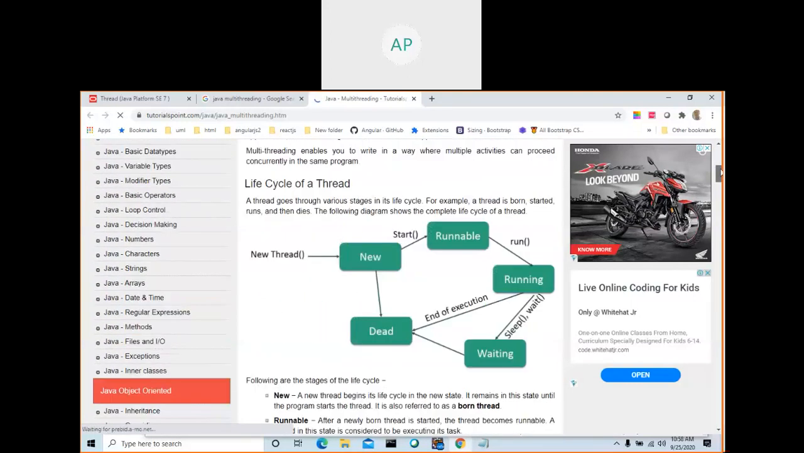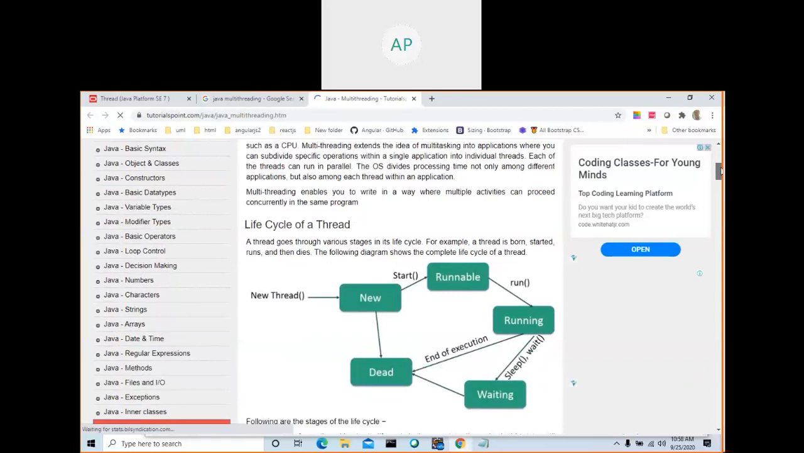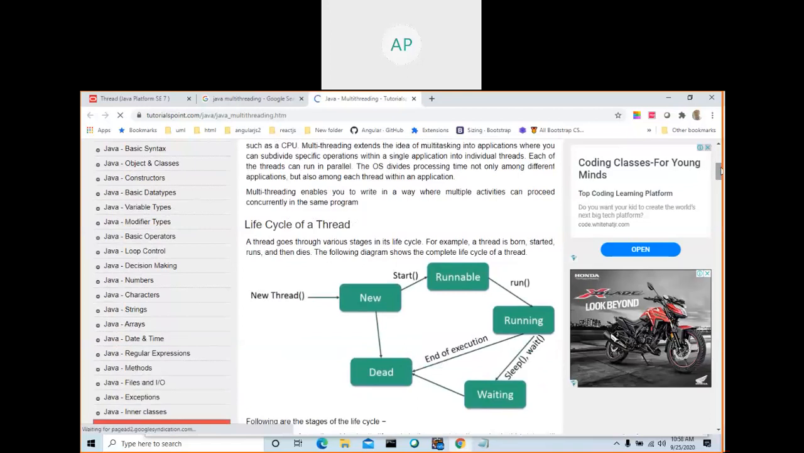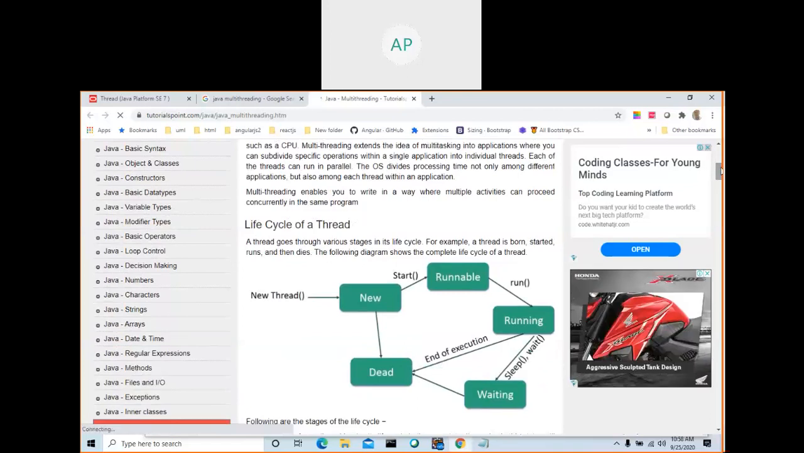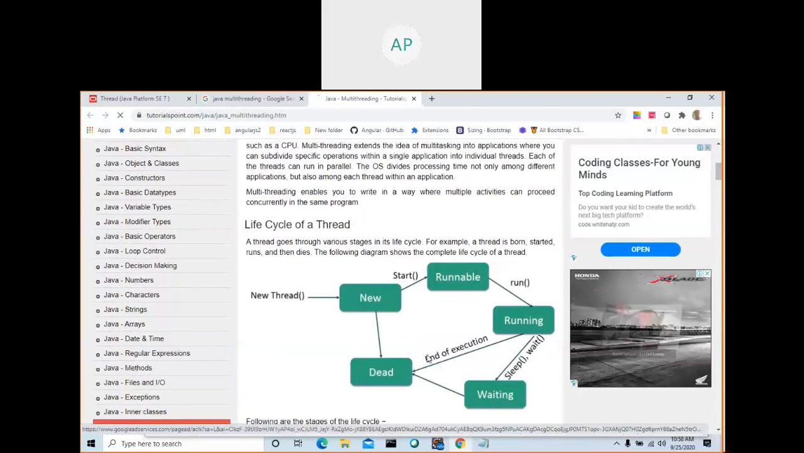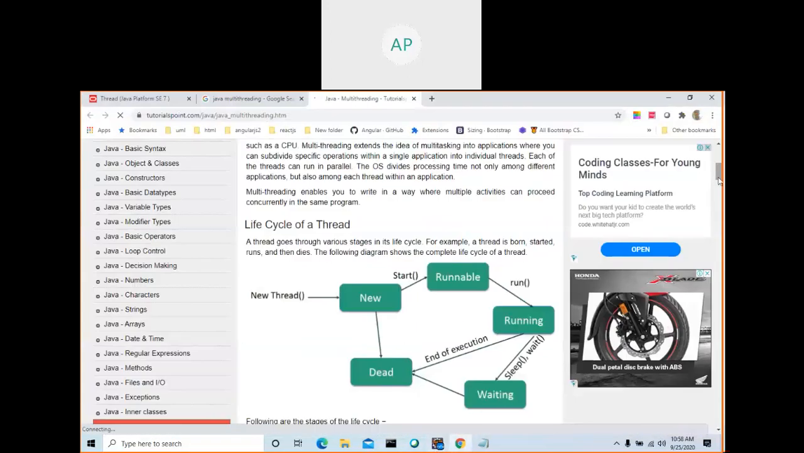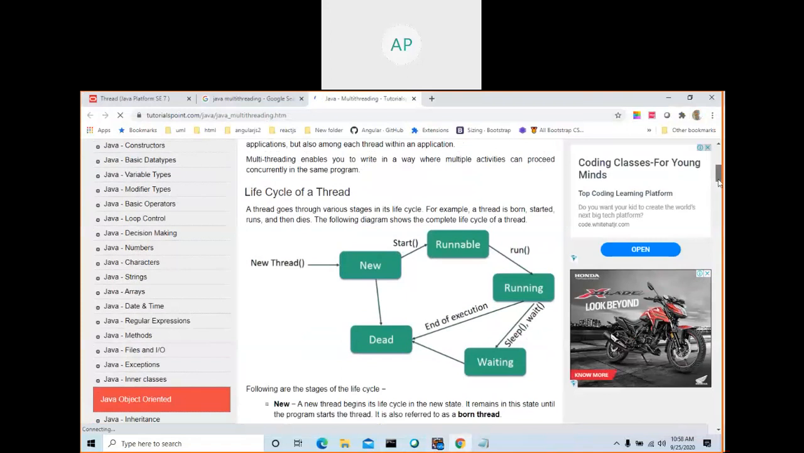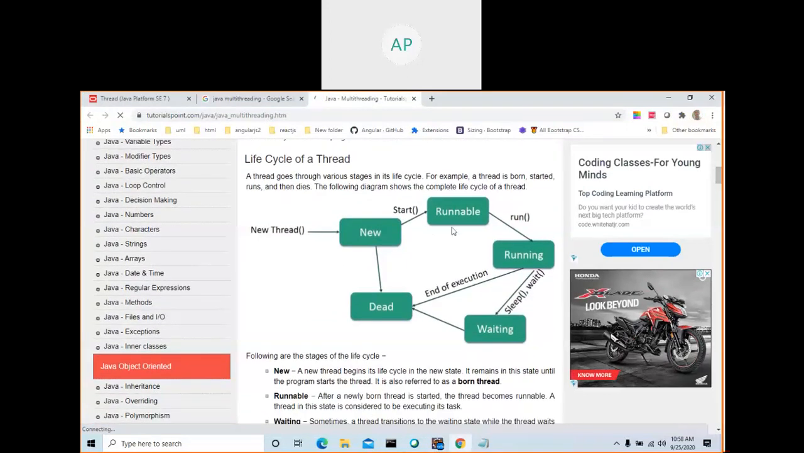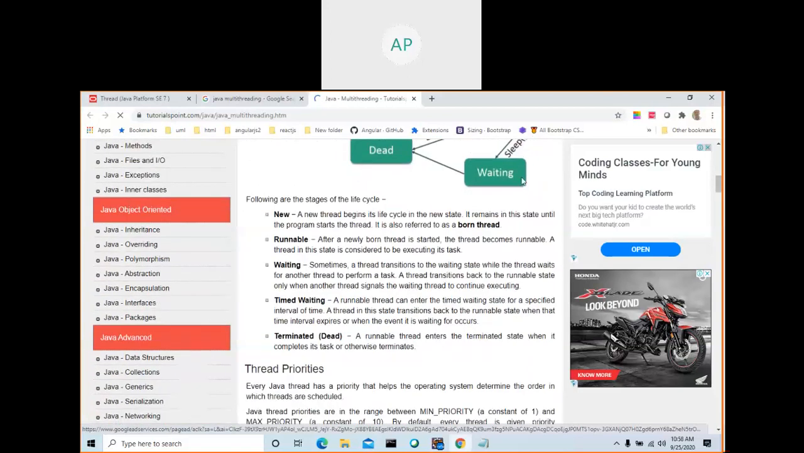Now you have an idea of what a thread is. A thread is a task, like sending an email, which is a collection of lines. To send an email, you need to write some instructions. Before showing how to create a thread, here is the life cycle of a thread: new, runnable, waiting, timed waiting, and terminated.